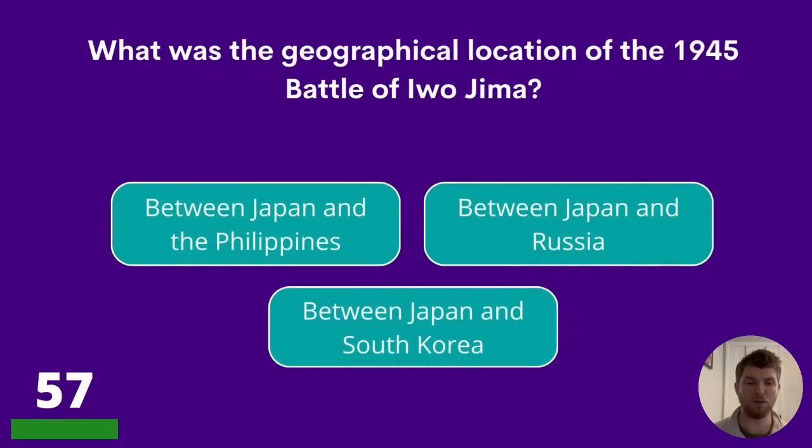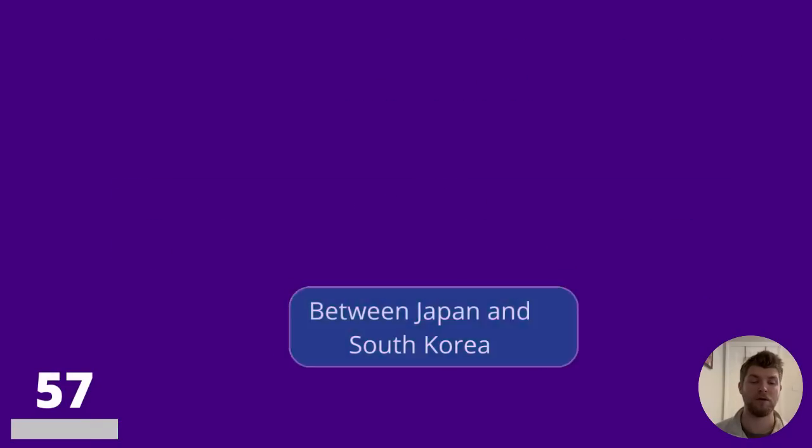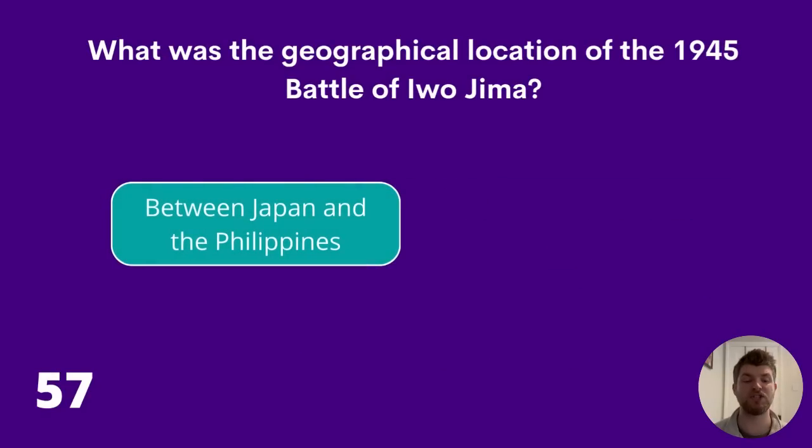57. What was the geographical location of the 1945 Battle of Iwo Jima? Between Japan and the Philippines, between Japan and Russia, or between Japan and South Korea? The answer is between Japan and the Philippines.